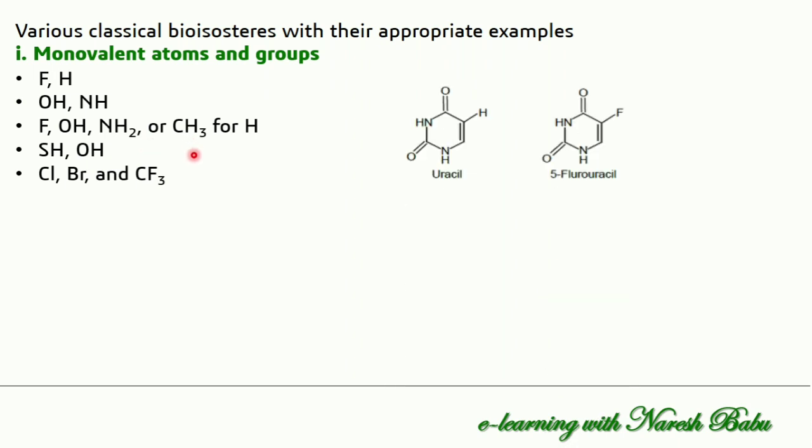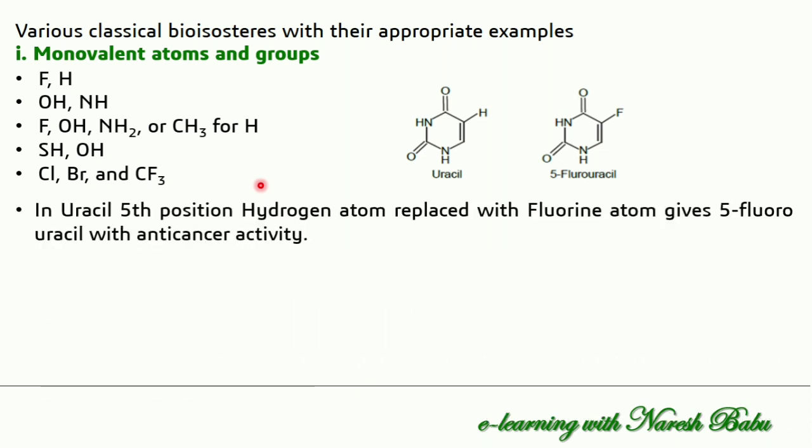One best example for these monovalent atoms or groups is uracil and 5-fluorouracil. We know that in uracil, at the fifth position, 1, 2, 3, 4, 5, this hydrogen atom at the fifth position is replaced with a fluorine atom, giving 5-fluorouracil with anti-cancer activity. By replacement of hydrogen with fluorine, uracil is converted into 5-fluorouracil. So by a single atom modification with fluorine, there is so much difference in activity.